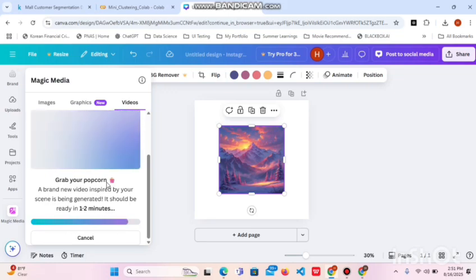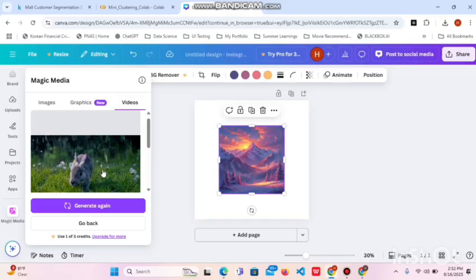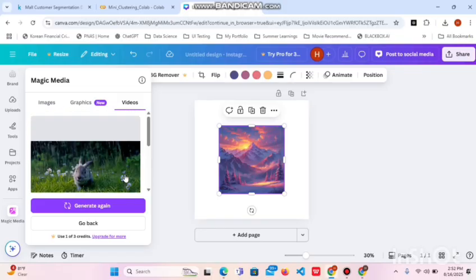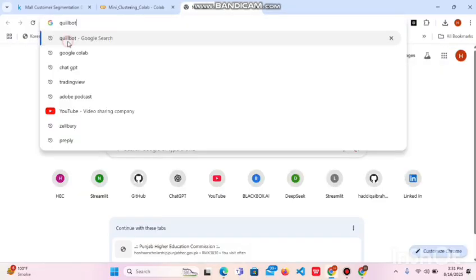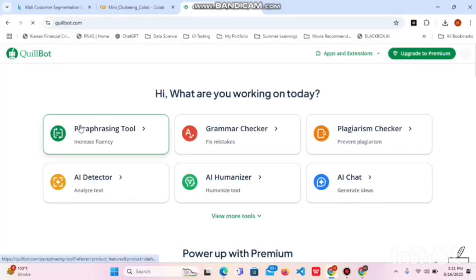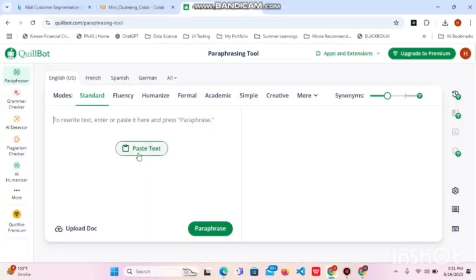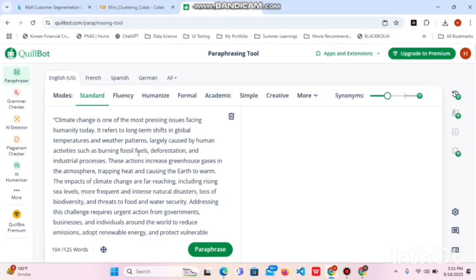This makes Canva AI really powerful for both images and videos, especially for students, designers, or anyone who needs quick visuals without professional design skills. Now let's explore our fourth AI tool, Quillbot. It's a free and simple tool that helps with paraphrasing, summarizing, plagiarism checking, and even AI detection.